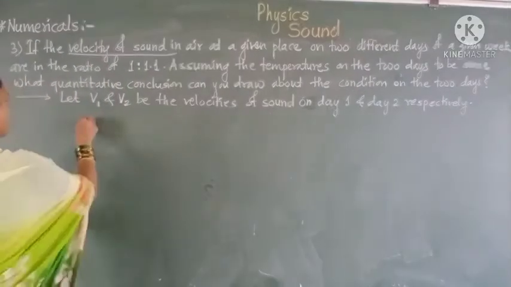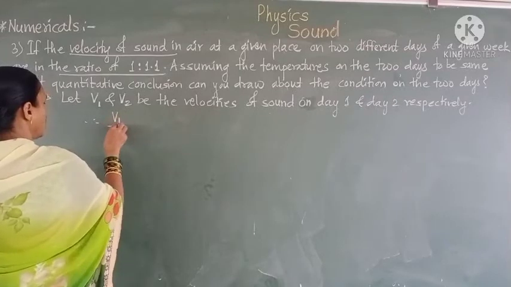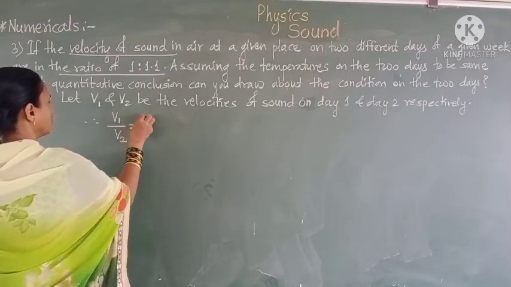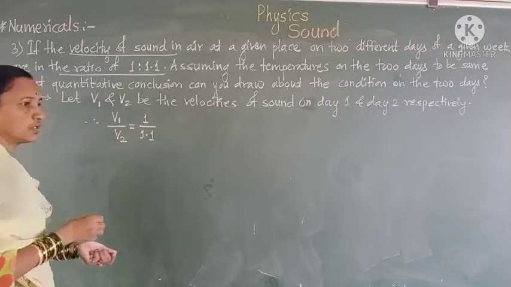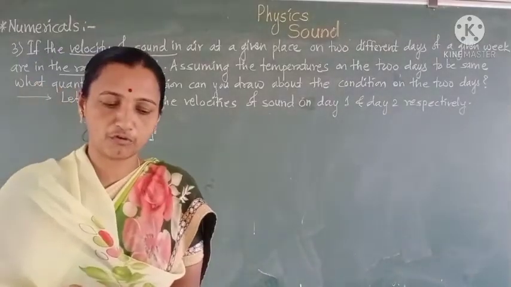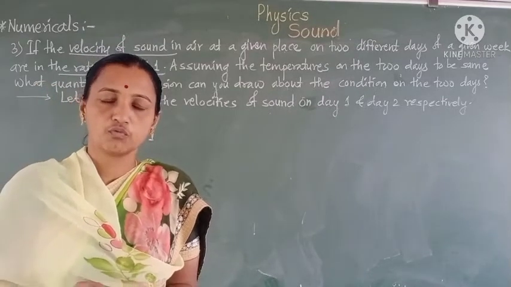Therefore, we write the ratio of these velocities, that is v1 upon v2, which is equal to 1 upon 1.1. Here we are given the ratio of the velocities, v1 upon v2, which is equal to 1 upon 1.1.